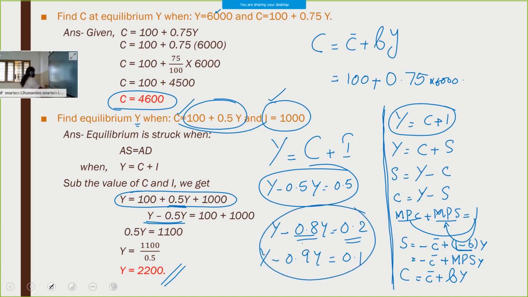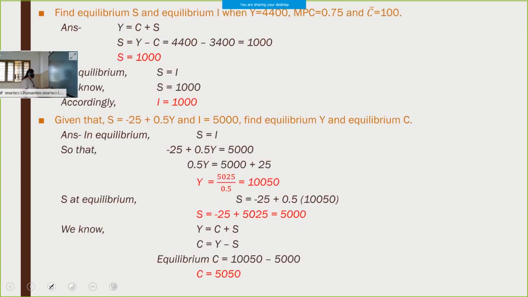So next one. Here find equilibrium S and I when Y is equal to 4400, MPC is equal to 0.75 and C dash is equal to 100. MPC means B. So here what have they given?